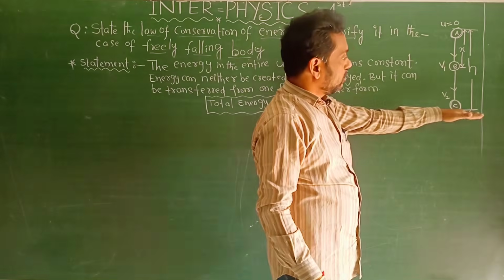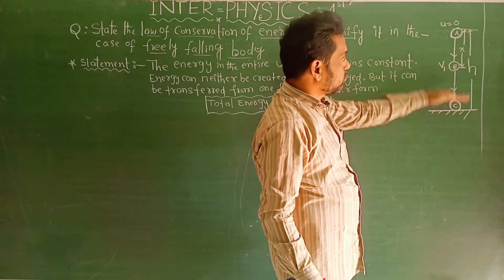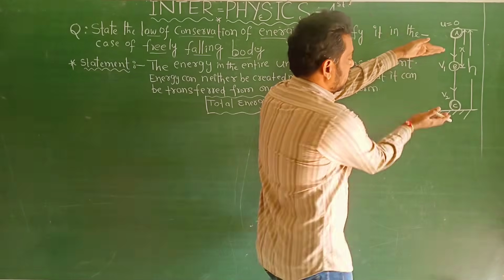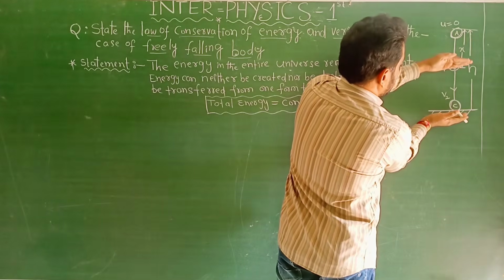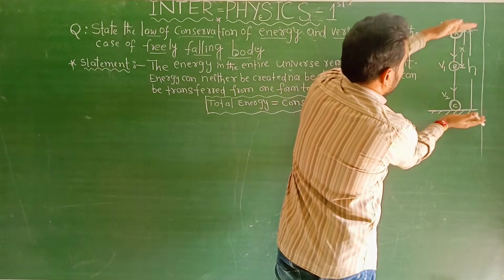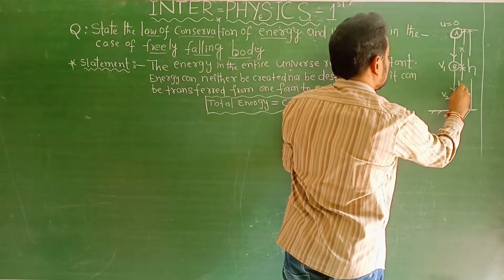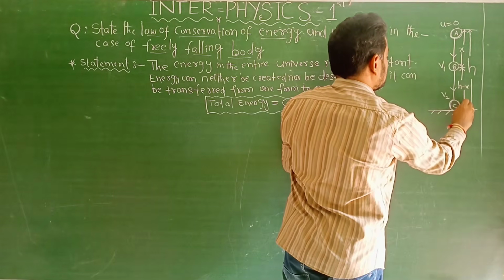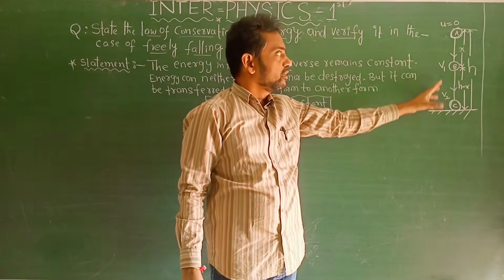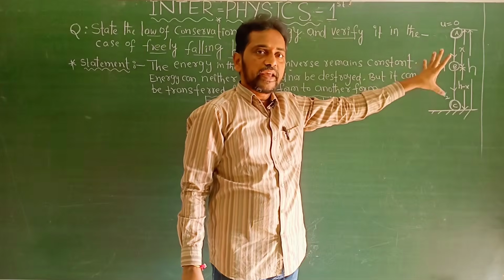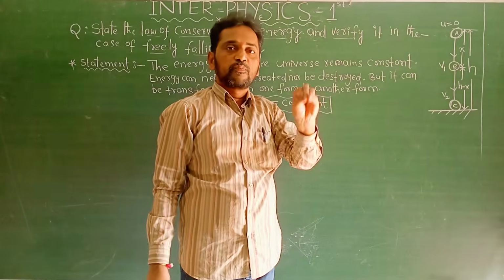Now, all of you observe the diagram. From the ground position to point B, what is the height here? The total height from point A is h. Now I want the height of the body from point B. Total height minus this displacement, that is h minus x. This is the height of position B from the ground. Everybody concentrate on the diagram, because the total derivation depends on the diagram only. This is a very important question.